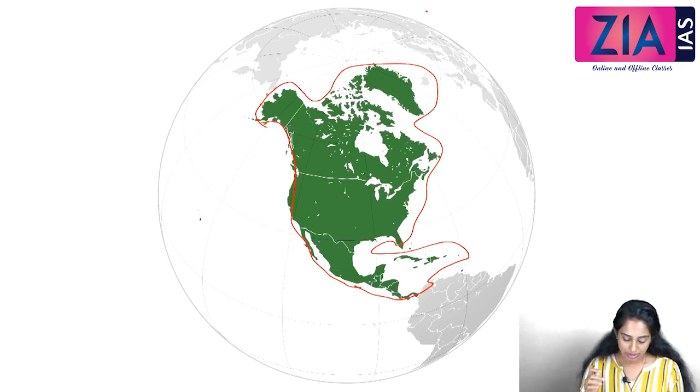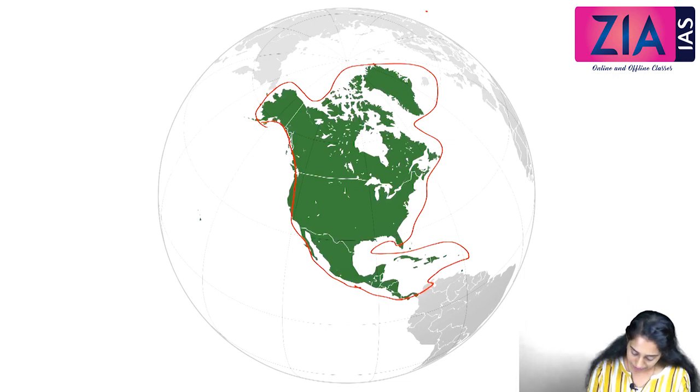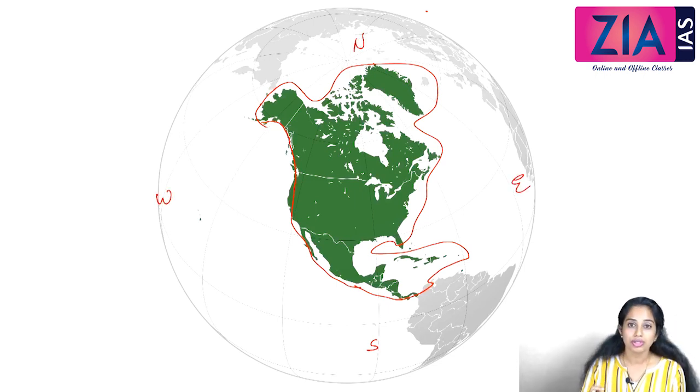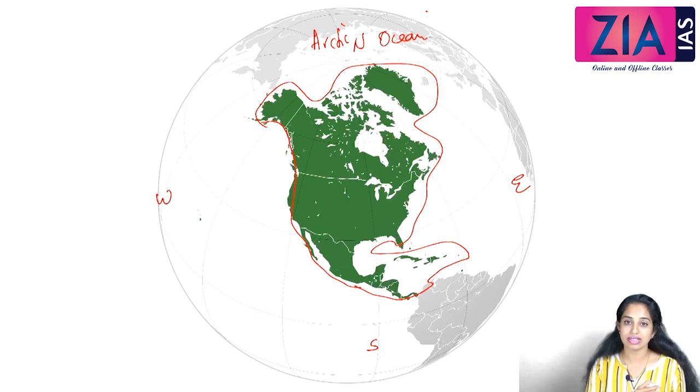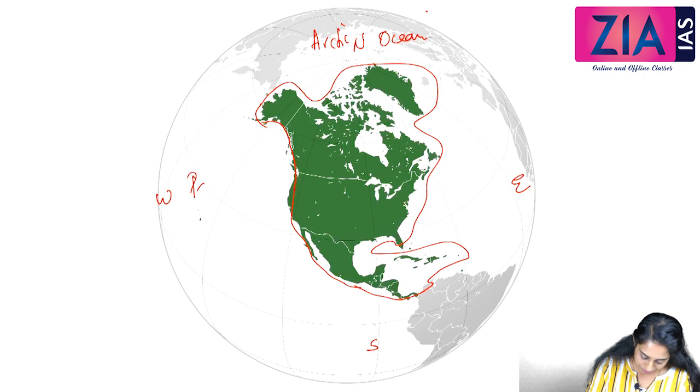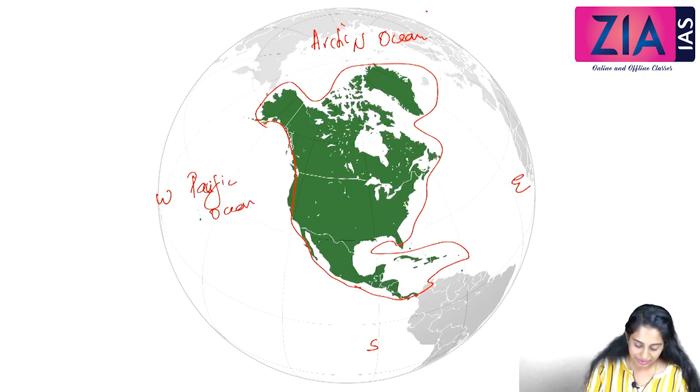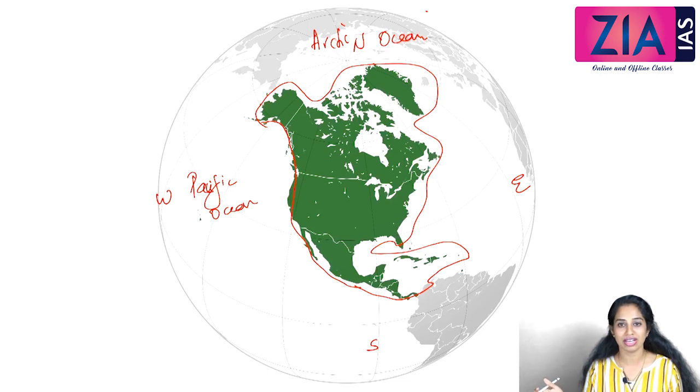of America. So when citing about the location of North America, while mapping south, north, west and east, towards the northern part of North America, we have Arctic Ocean. Towards the western part of North American continent, we have Pacific Ocean. Towards the eastern side, what we have? We have Atlantic Ocean.